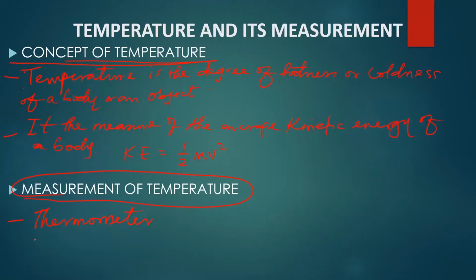But what I want you to understand as far as measurement of temperature is concerned is that temperature can be measured using this instrument called thermometer. And that is why when you go to the lab or to the hospital, whenever you are a bit ill, the first thing they do is to check your temperature using that thermometer. The thermometer they use in hospital is called the clinical thermometer, right?